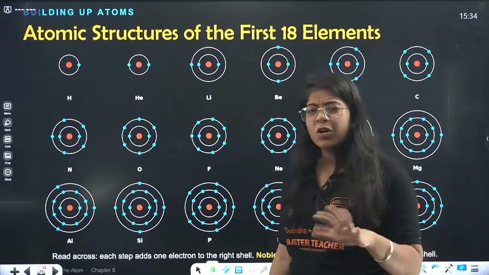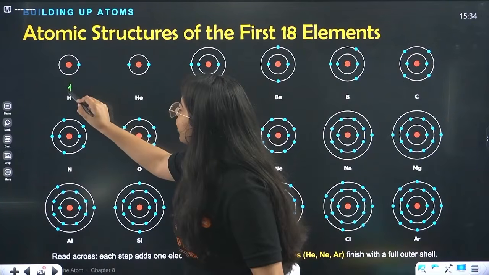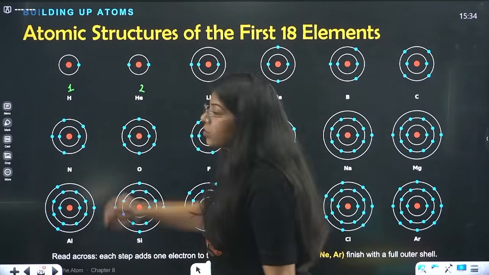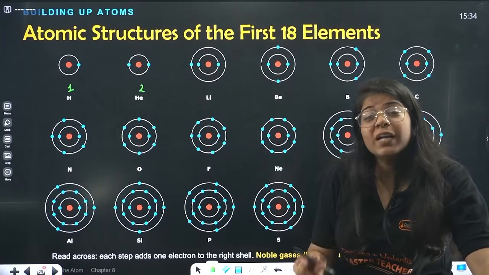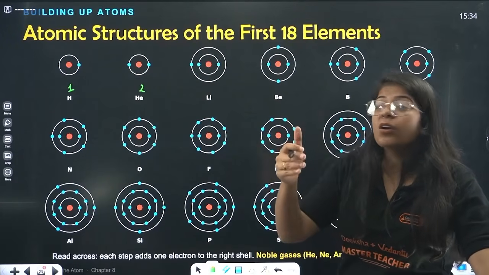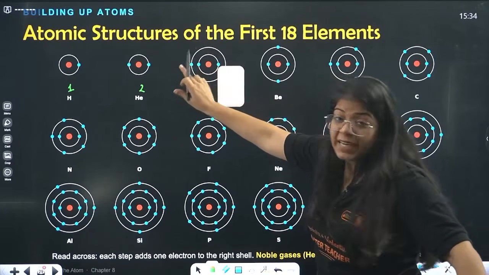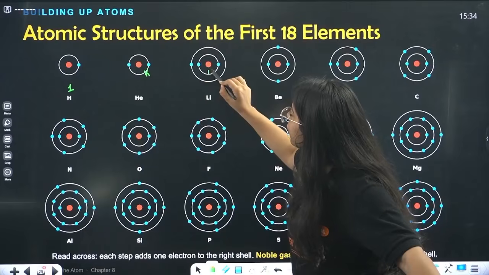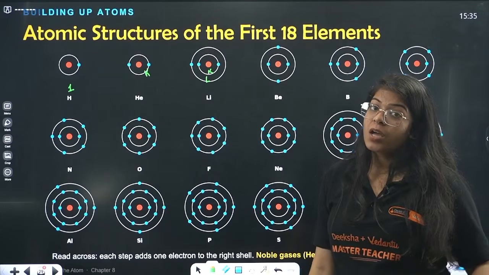But for right now, these are the first 18 elements. So you see, hydrogen has atomic number 1, there is 1 electron. Helium has atomic number 2, 2 electrons in the first shell. Now in the first shell, only 2 electrons can be there. If the third electron comes, it goes to the second shell, right? This is your K shell. When the third electron comes, it goes and sits in the L shell, not in the K shell.